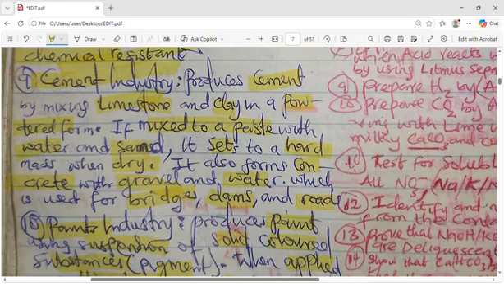Then cement industry. So this is how they make cement. They will mix limestone, clay, they make it in form of powder. And if you mix it to a paste, adding water and sand, that's talking about mortar. That mortar will later set, that means become hard when it is dry. It can also form concrete when you add gravel and water. So you can use it for bridge, for dam, for road.